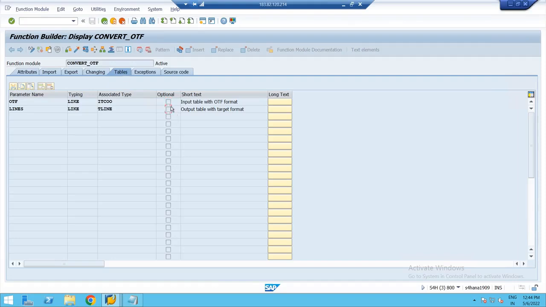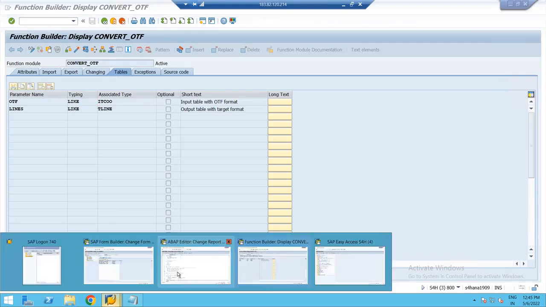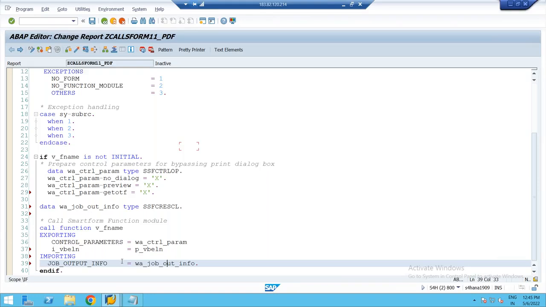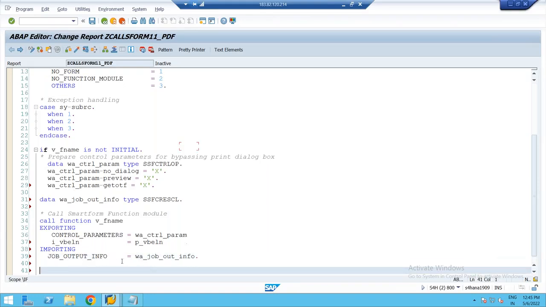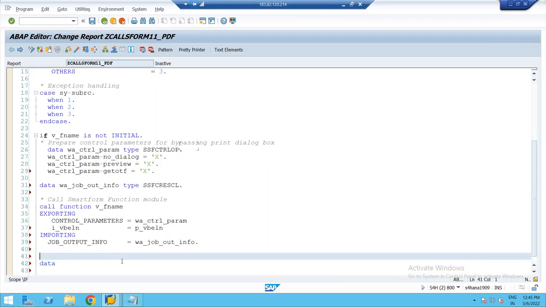Out of these two internal tables, which one do we have to prepare and pass? The first one is saying input table, so we have to prepare the internal table of what structure? ITC double O, and it is going to return me the internal table of what type? T line. So first of all, let me declare these two internal tables. One is type table of ITC double O, another is type table of T line. Somewhere here, after this,